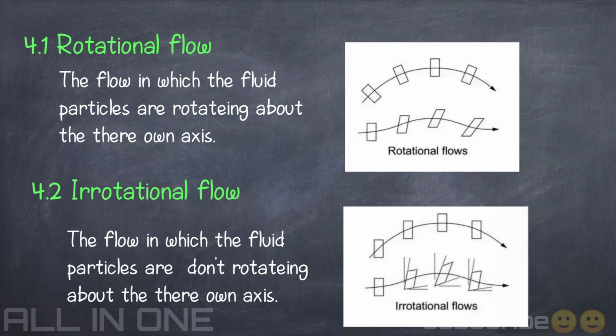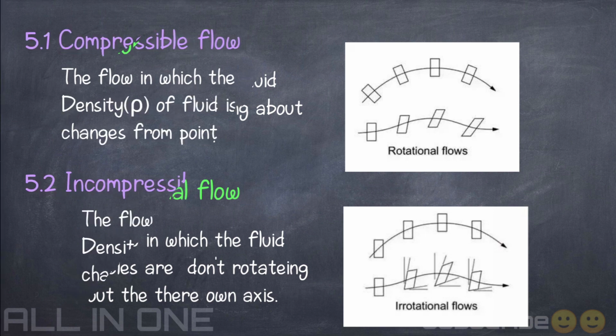Rotational flow. The flow in which the fluid particles are rotating about their own axis. In this flow, the fluid particles rotate on their own axis. The flow in which the fluid particles do not rotate about their own axis is called irrotational flow.